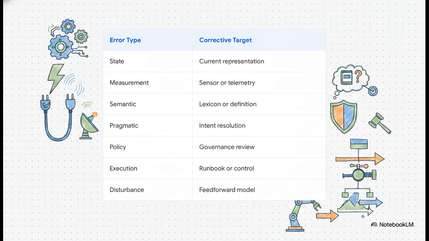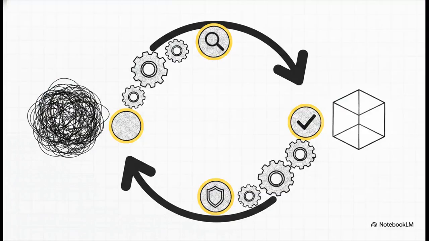And if an error does happen, the system doesn't just throw up its hands and log some generic failure. It decomposes the problem into these 7 specific error types. And this is so vital, guys. Treating all failures as one big generic error is a huge risk. Think about it. If a physical cable gets unplugged, that's a measurement or disturbance error. If the AI treats that like a generic failure, it might try to rewrite a whole network security policy just because a cord fell out. By breaking errors down into state, measurement, semantic, pragmatic, policy, execution, and disturbance, it routes the exact right fix to the exact right target.